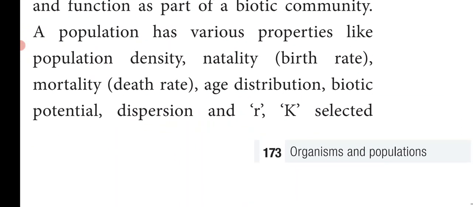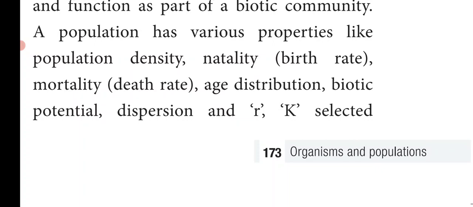And a population has various properties. The various properties of a population are population density, that is the density of the population. Natality is equal to the birth rate. And mortality is the death rate. Age distribution means that in a population, different age groups of organisms survive.